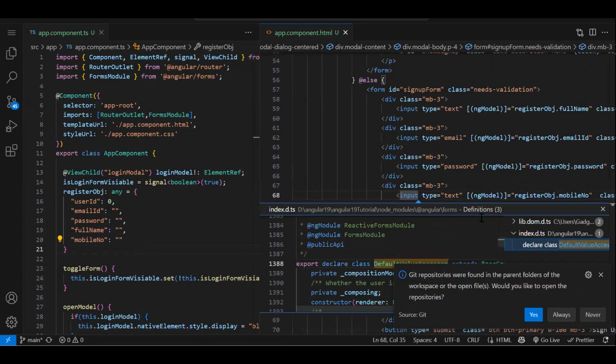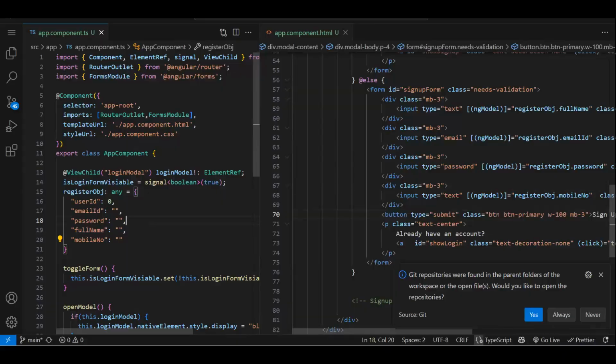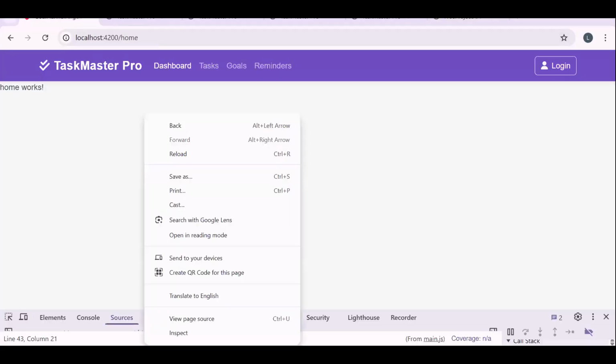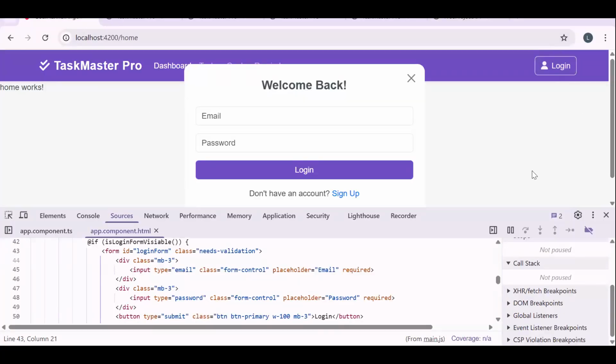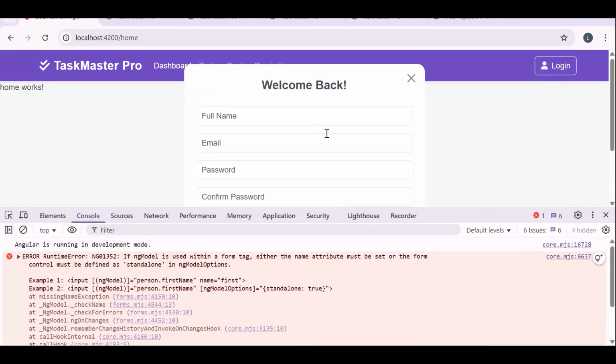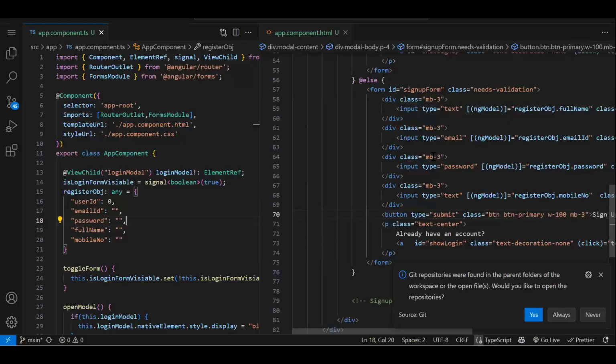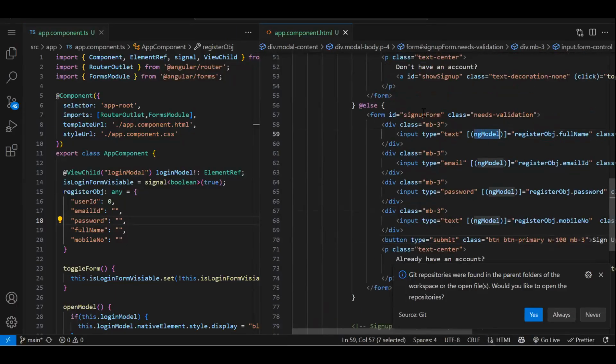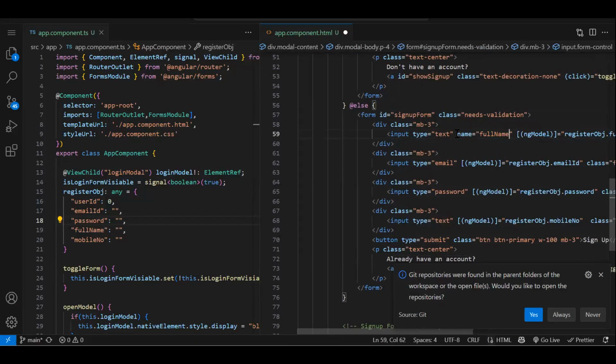We should get one error. Let's see what's that error. We are not getting any error. Ah, now we will get it. So see, once we open the sign up form, we are getting error. Like if ng model is within a form tag, name attribute is mandatory. That's because if you are using ng model directive inside a form tag, you have to add a name attribute also. That becomes mandatory. And what you will pass, whatever the field name you are binding. So let's quickly do that.